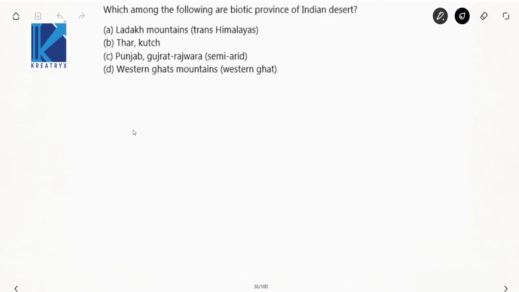Next one. Which among the following are biotic provinces of the Indian desert? Now see here, Ladakh mountains are Trans Himalayas, correct. Thar and Kutch come under the Indian desert. Easily said. Thar desert is in Rajasthan, Kutch is in Gujarat. They are Indian deserts. Done. Your option is B.